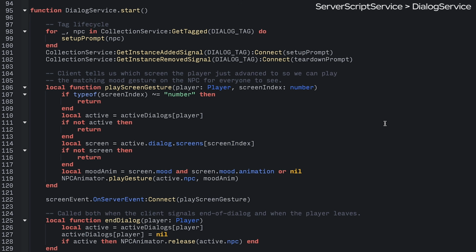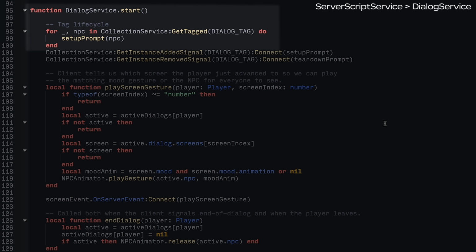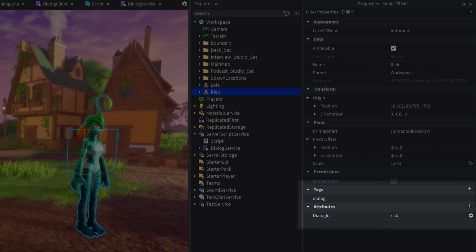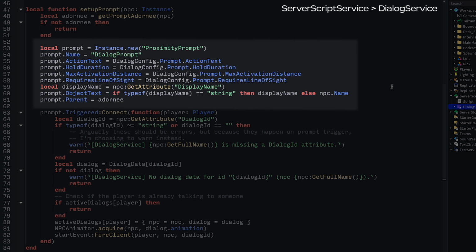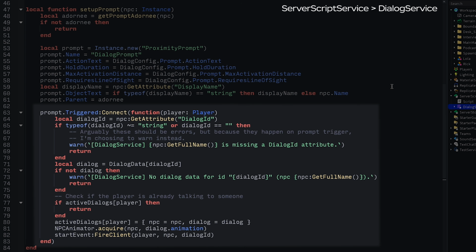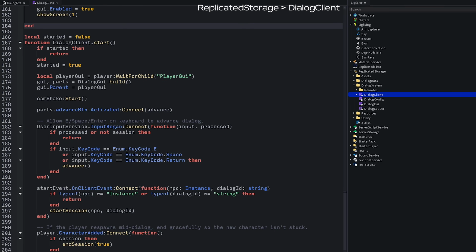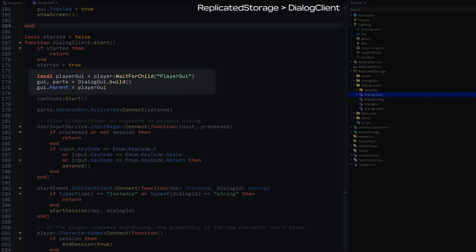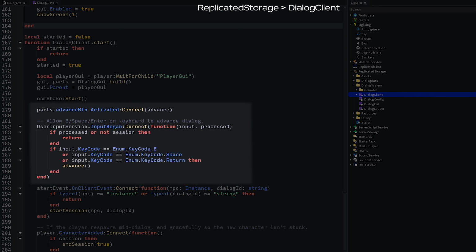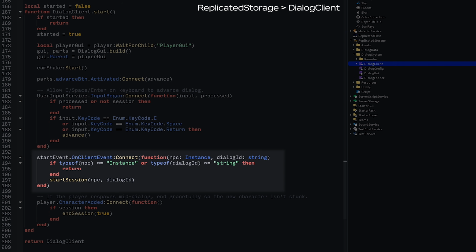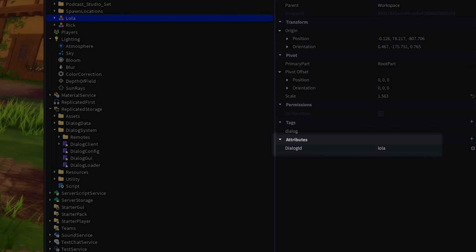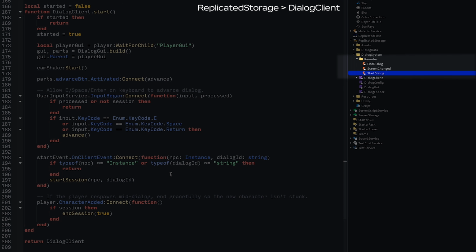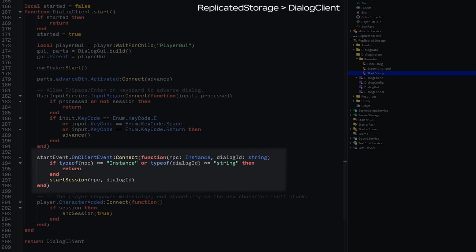When the server starts, it uses collection service to gather up all NPCs with a given tag, in this case, dialogue, and stick a proximity prompt onto each. I also add the desired behavior for the prompt, which is to start a new dialogue if the player isn't already in one. On the client side, we build the GUI, which in this case is specified as code, but you could easily create it manually as well. Set up the key bindings and wait. After a player triggers the prompt, we get the dialogue ID for the NPC in question, it's an attribute on the model, and kick off the aptly named Start Dialogue remote event, which brings us to the Start Session function.